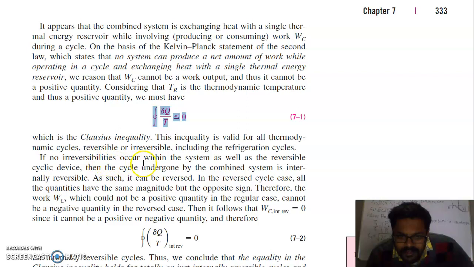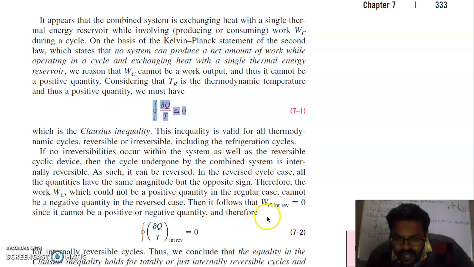If no irreversibilities occur within the system as well as the reversible cycle device, then the cycle undergone by the combined system is internally reversible. As such, it can be reversed. In the reverse cycle case, all the quantities have the same magnitude but the opposite sign. Therefore, the work WC, which could not be a positive quantity in a regular case, cannot be a negative quantity in the reverse case.